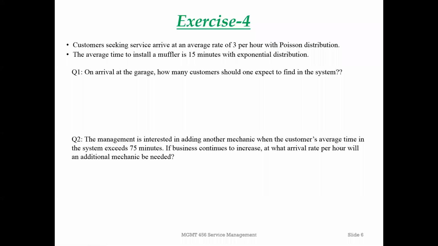Now let's work on exercise question 4. Let's read the question first. Customers seeking service arrive at an average rate of 3 per hour with Poisson distribution. So this is talking about arrival rate. Average rate is 3 customers per hour.